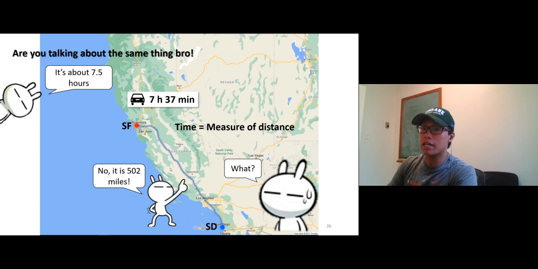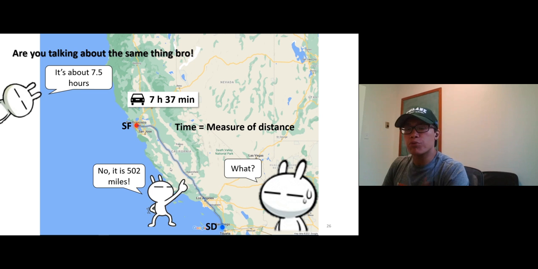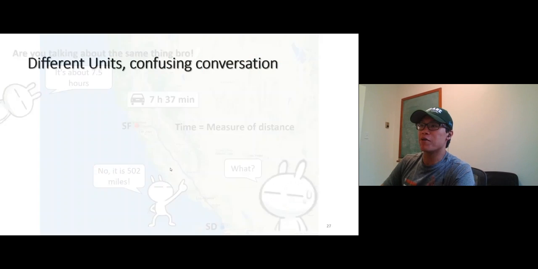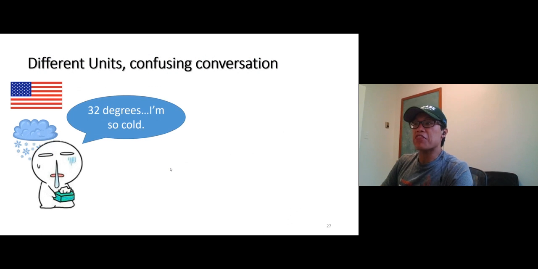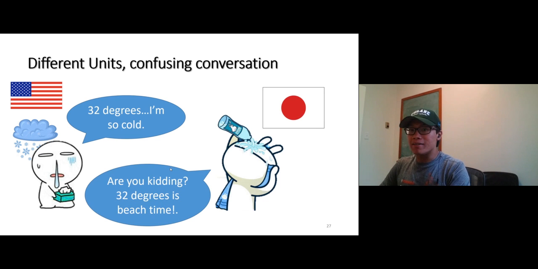If you go out to other countries, no one will use time as a measure of distance. How far is point A to point B? It's about a 3 hour drive. They're going to be confused a little. Okay, 3 hours. How many miles is that? Oh, they don't even use miles. They use kilometers. Or let's say 32 degrees in our country is cold, but the same 32 degrees in Japan?